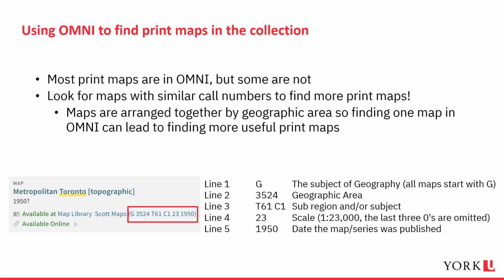This topographic map of metropolitan Toronto uses a call number starting with G for the broad subject of geography, then the number 3524 for the geographic area covering southern Ontario, and the third line, T61, which is the code indicating that the localized area is Toronto. Thus, other maps that start with G, 3524, T61 will also be about Toronto, and they will all be in similar areas of the library.